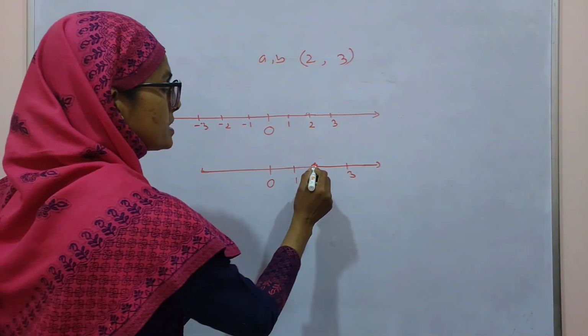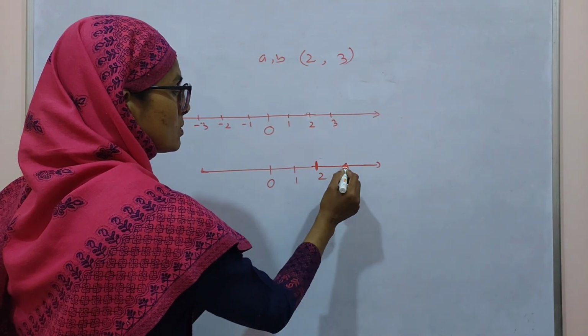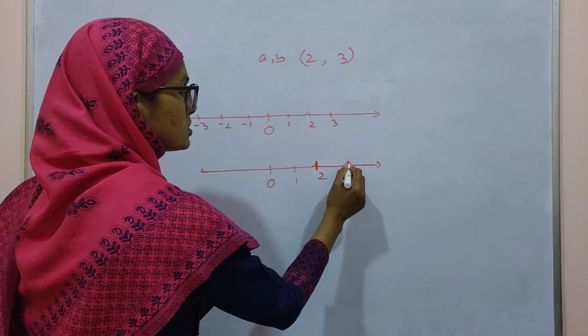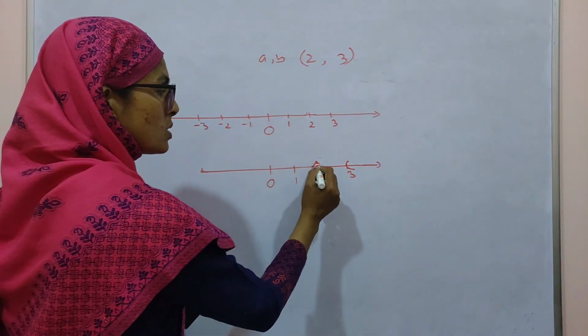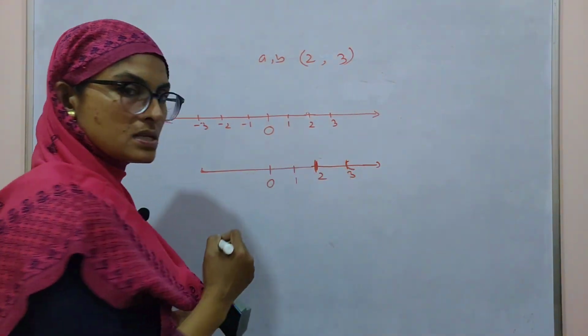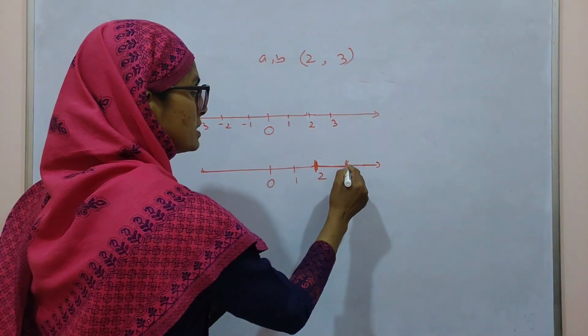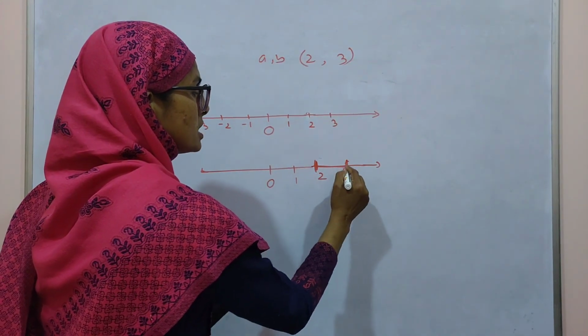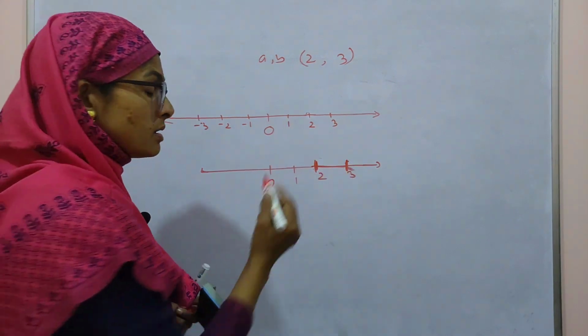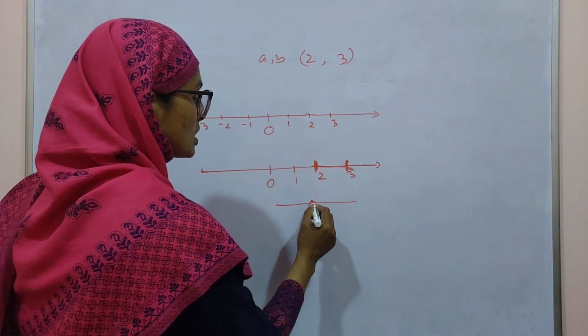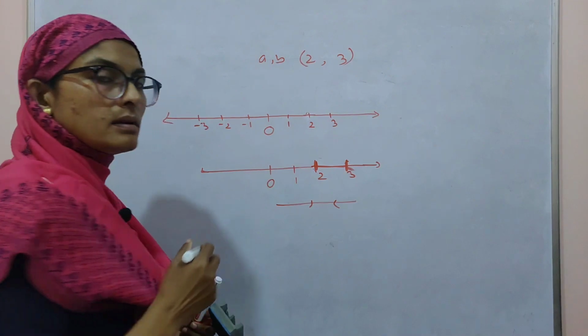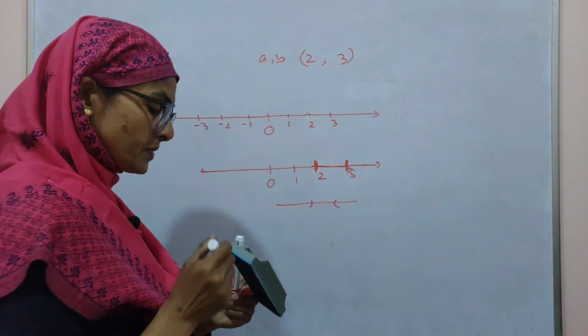Sometimes this can be written in this way also: one end closed, one end open. And if both are closed, the middle portion includes 2 and 3. If both are open, you can write it in this way also.